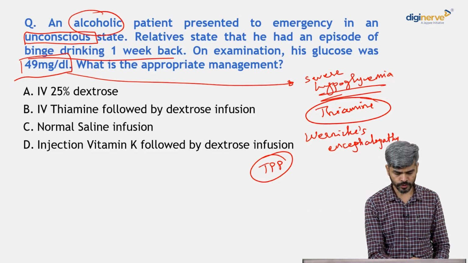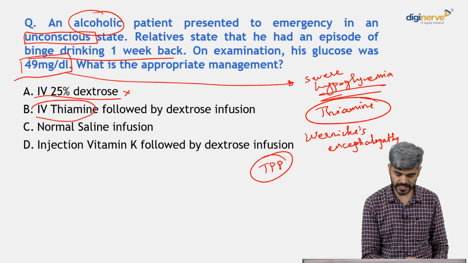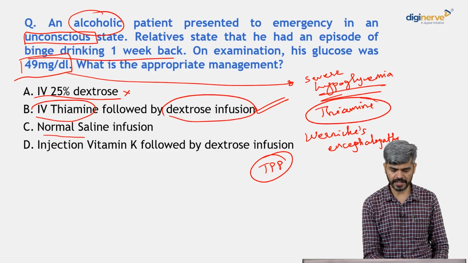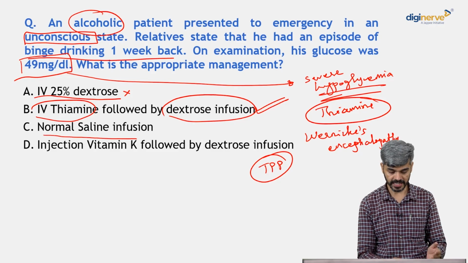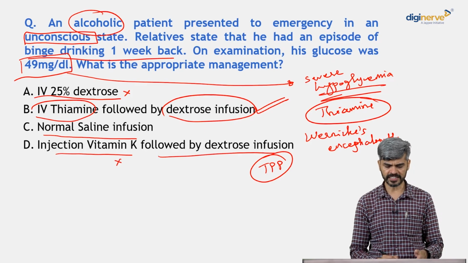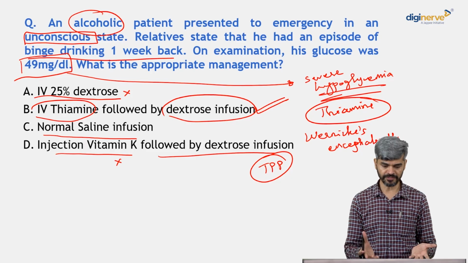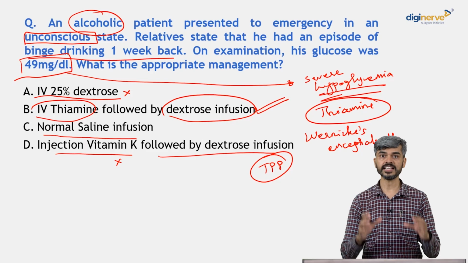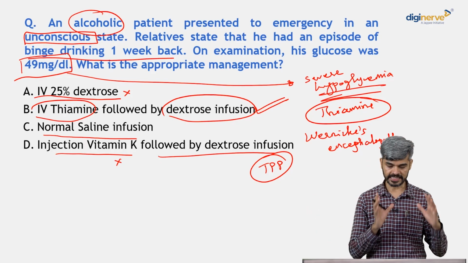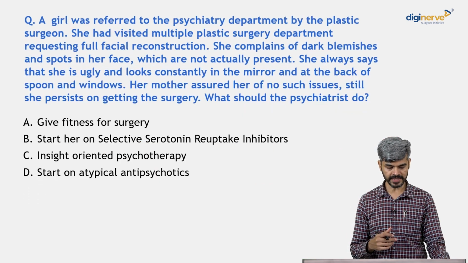So, would you give IV 25% dextrose? No, you cannot give it directly. Will you give IV thiamine first followed by dextrose infusion in this person? This is the correct answer. Normal saline infusion would not treat his hypoglycemia, correct? Also, injection vitamin K followed by dextrose infusion, we don't really know whether this individual has any clotting abnormalities, right? So we don't have enough evidence in the MCQ. What he has is hypoglycemia right now, correct? And he is an alcoholic patient. So basically give thiamine, later on give dextrose. Moving on. So the answer is B.